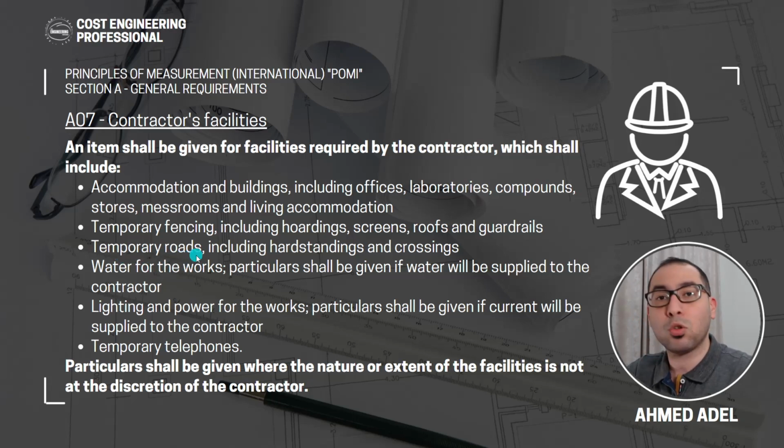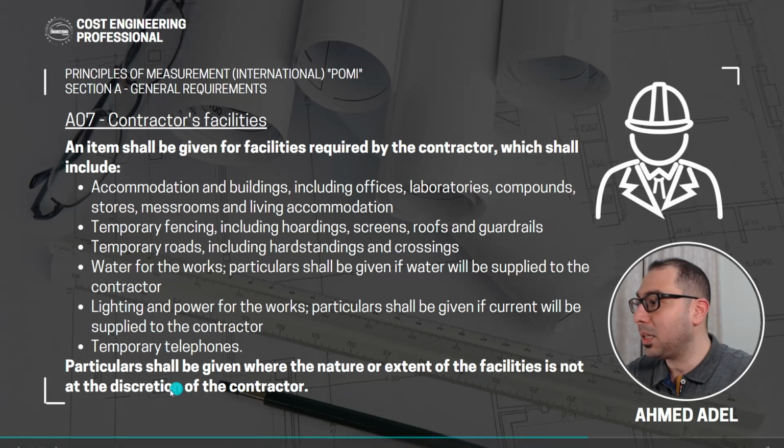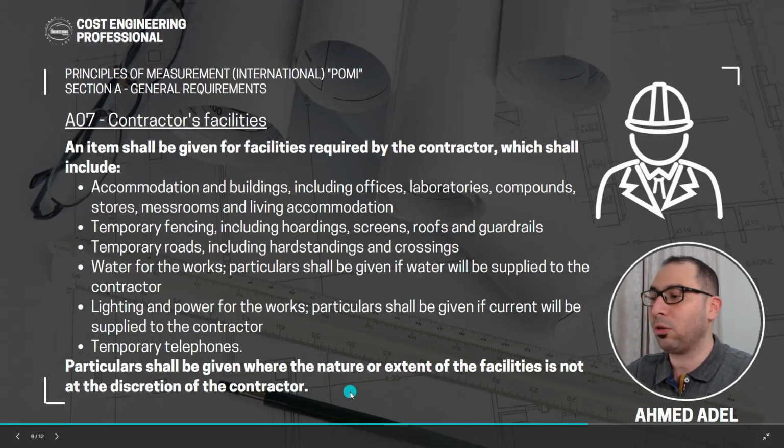So these things should come under the general requirements, including hard standings and crossings and all this stuff. Water for the works, particulars shall be given if water will be supplied to the contractor. Then lighting and power for the works, again particulars shall be given if current will be supplied to the contractor, and temporary telephones, and particulars shall be given where the nature or the extent of the facilities is not at the discretion of the contractor.